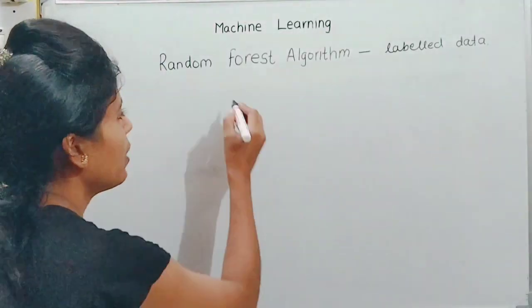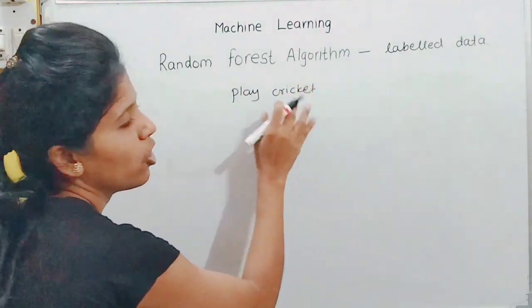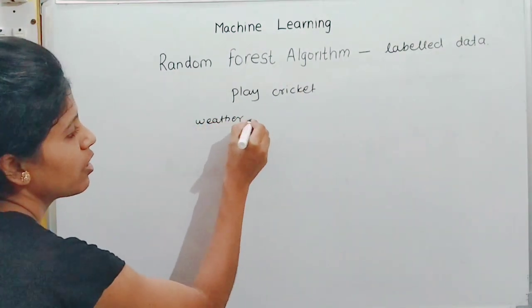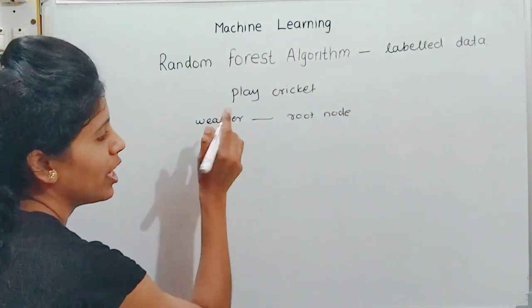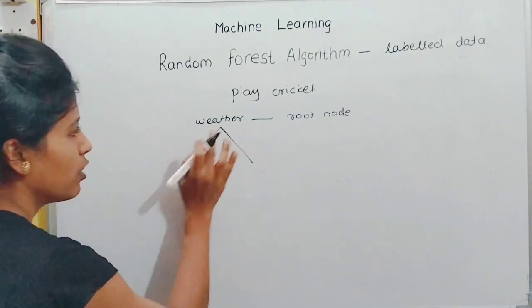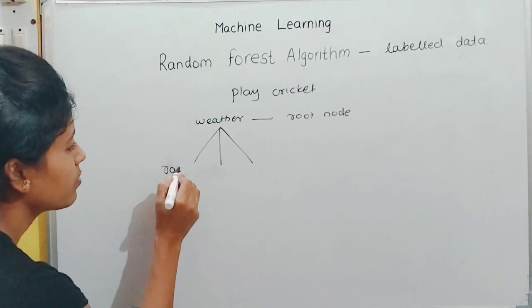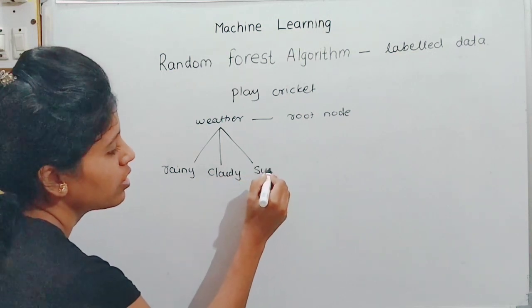We take one more example: Rohit has to decide whether to play cricket or not. It depends on the weather condition. Here weather is our root node, from where the graph begins. The weather conditions may be rainy, cloudy or sunny.